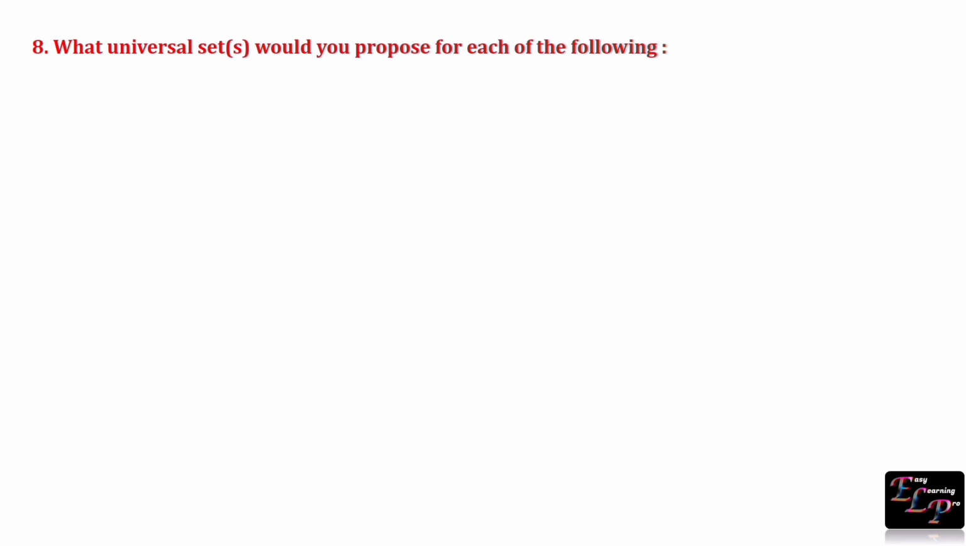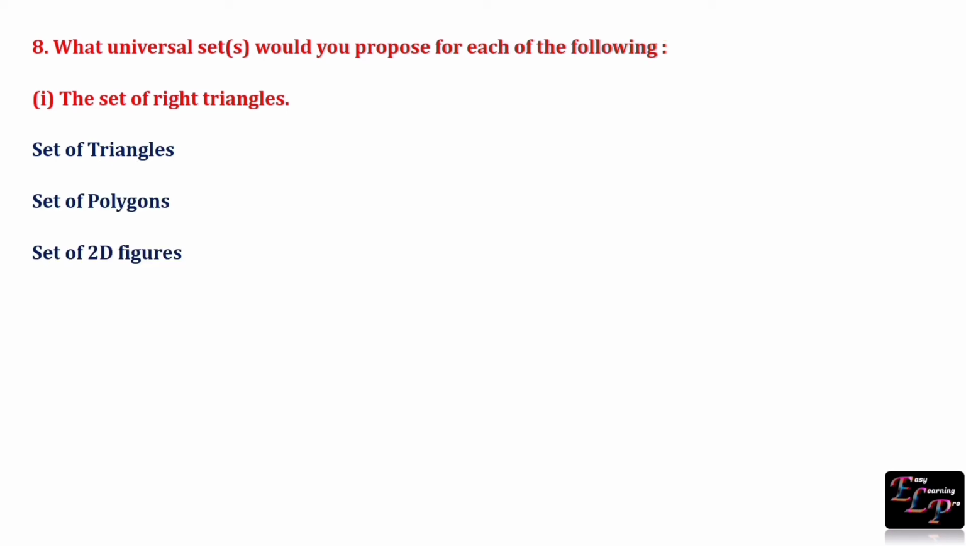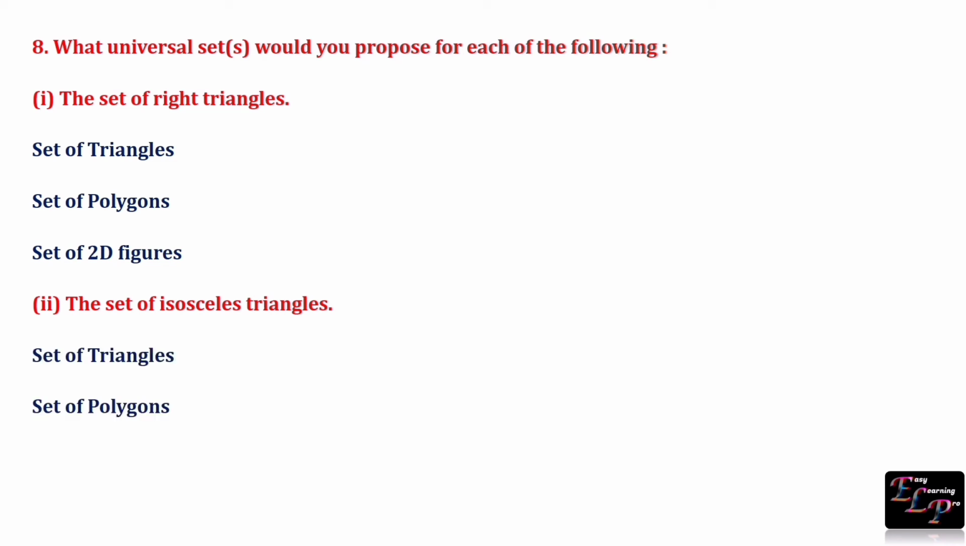What universal sets would you propose for each of the following? The set of right triangles. The universal sets could be set of triangles, set of polygons, set of two-dimensional figures. The set of isosceles triangles. The universal sets could be set of triangles, set of polygons, set of two-dimensional figures.